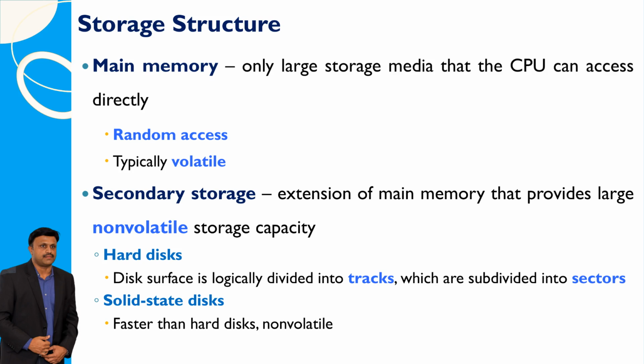Main memory, also known as primary memory, is the primary storage area that the CPU can directly access. It allows for quick access to data but is temporary, meaning it loses its contents when the power is turned off. Secondary storage, on the other hand, expands the storage capacity beyond what main memory can offer. Hard disks are a common form of secondary storage, with their disk surfaces divided into tracks and sectors for organizing data. Solid-state disks are another type of secondary storage, faster than hard disks and also non-volatile, meaning they retain data even when the power is off.